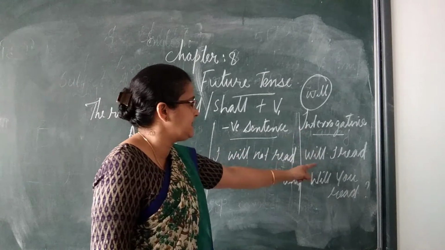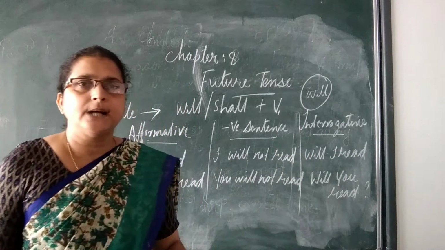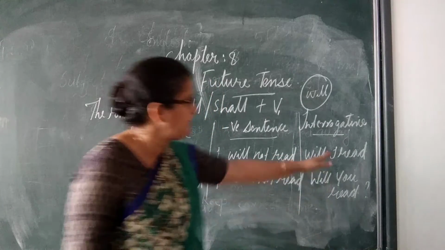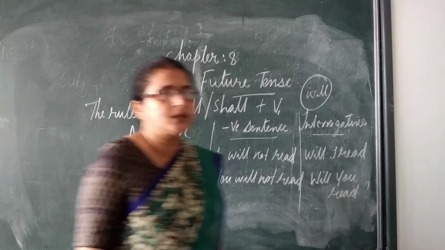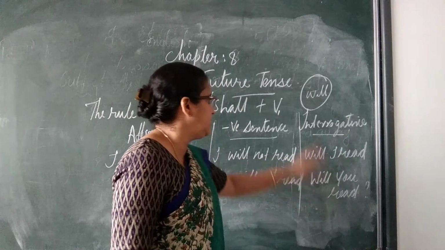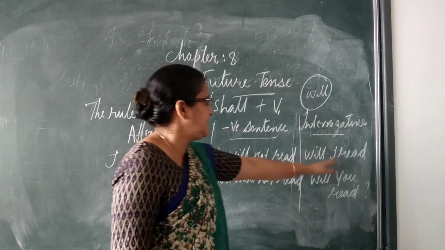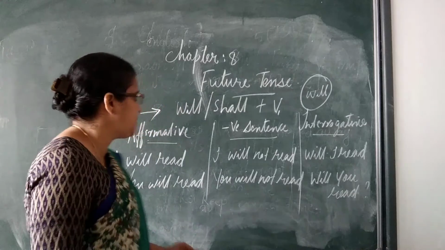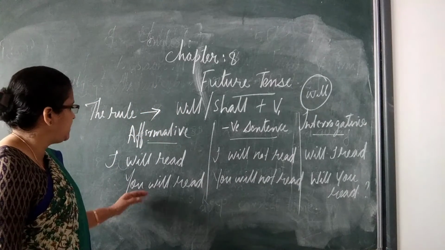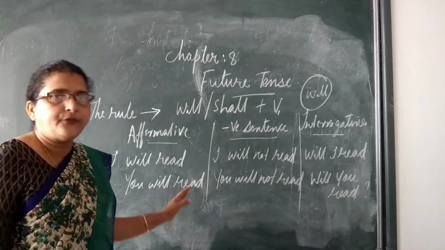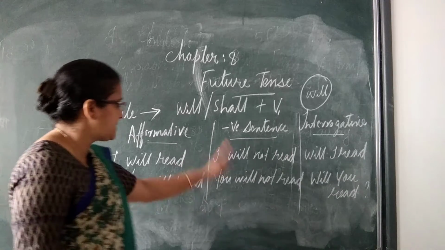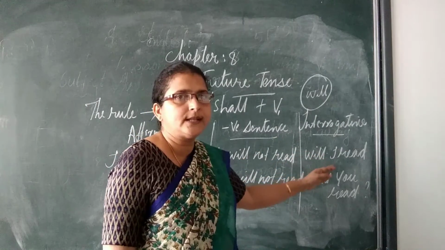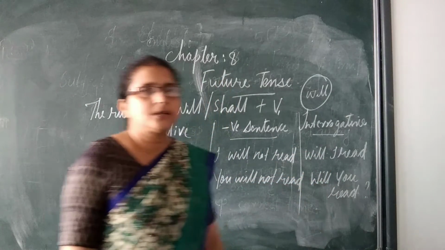In interrogative sentences, the modal auxiliary comes first. Here the modal auxiliary is will. Will I read? Then comes the subject, then the verb. Understood? In other sentences, you will read is an affirmative sentence. Then comes the negative sentence: you will not read. And in interrogative sentences, will you read?